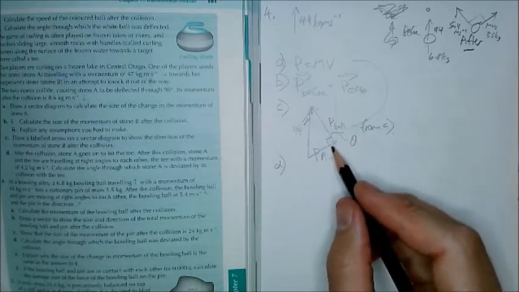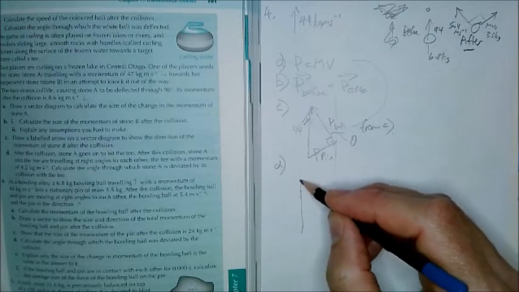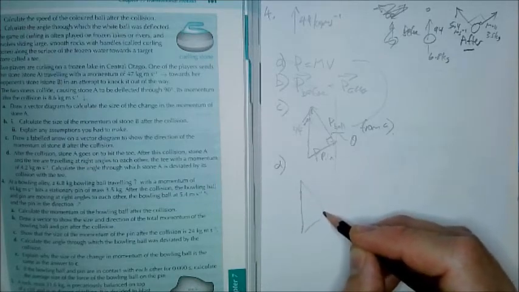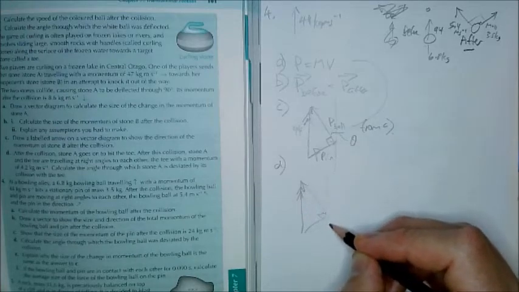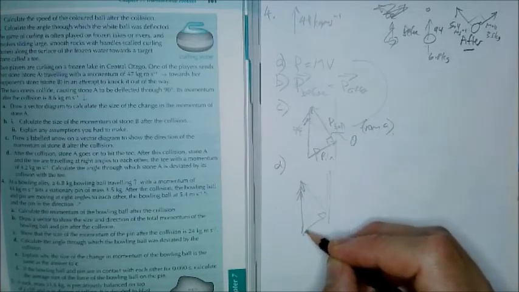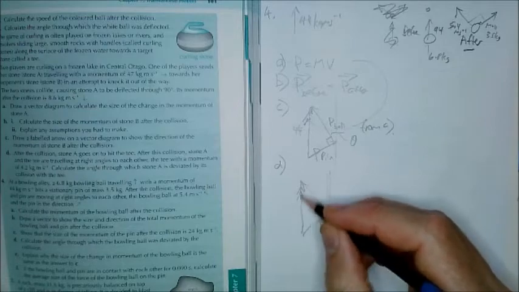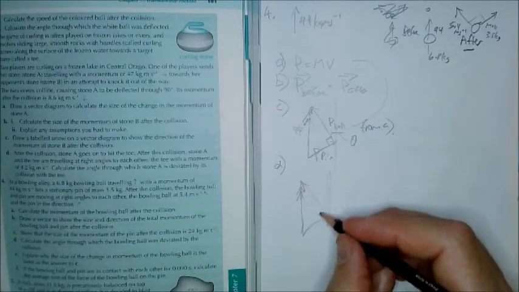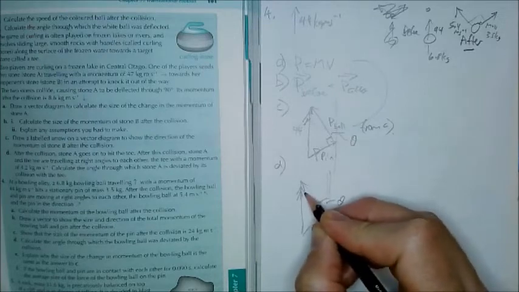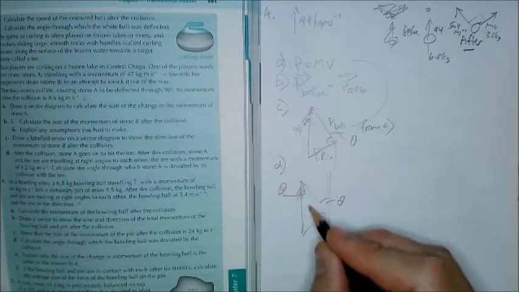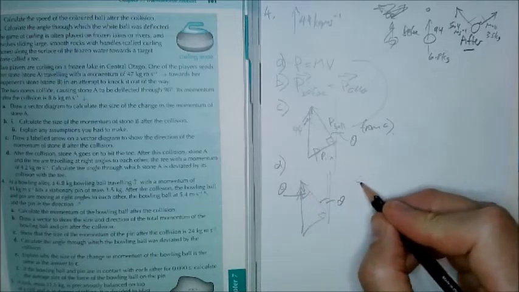And so, let's just redraw that. So here's your vector diagram. And so it was going this way, which is parallel to our momentum before or momentum after. And it's now going this way. So it's this angle here, which is the same as this angle here. So if we have all the various side lengths, we can solve for that angle there using SOHCAHTOA.